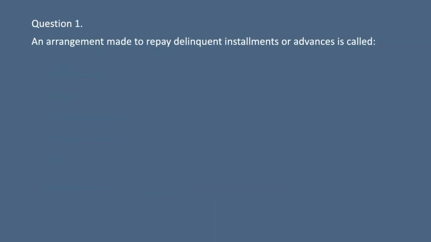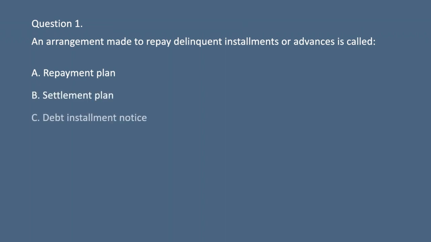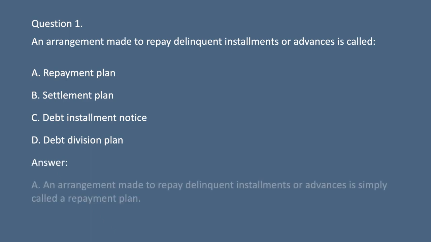Question 1. An arrangement made to repay delinquent installments or advances is called A. Repayment plan. B. Settlement plan. C. Debt installment notice. D. Debt division plan. Answer: A. An arrangement made to repay delinquent installments or advances is simply called a repayment plan.